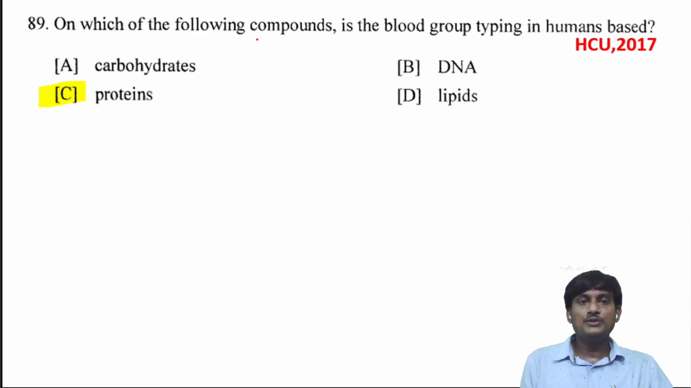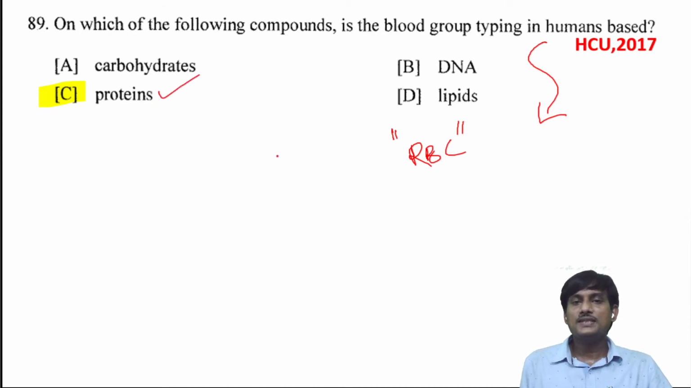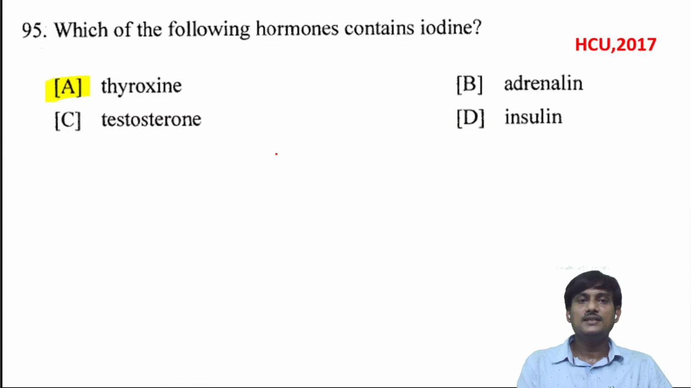On which of the following compounds is the blood group typing in humans based? In humans, the blood group is based on the proteins which are present on the RBC. There is a classification of blood groups in humans. The classification is mainly based on the proteins which are present on the red blood cells.